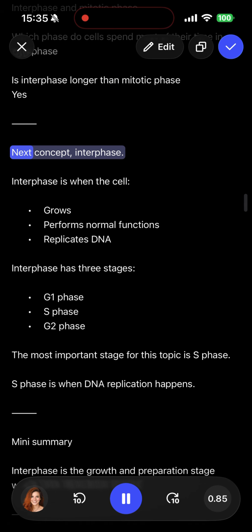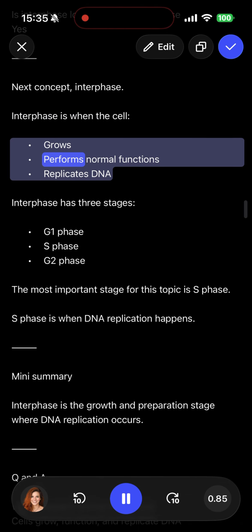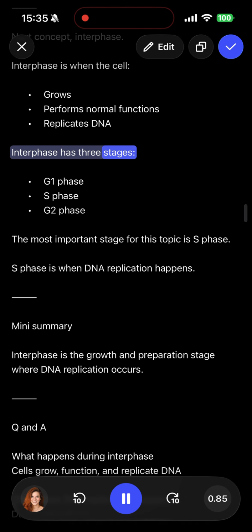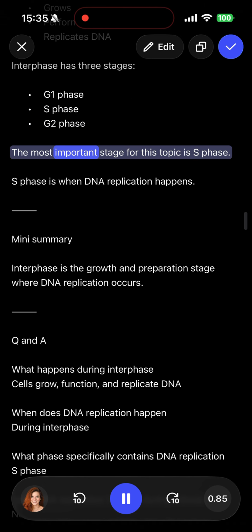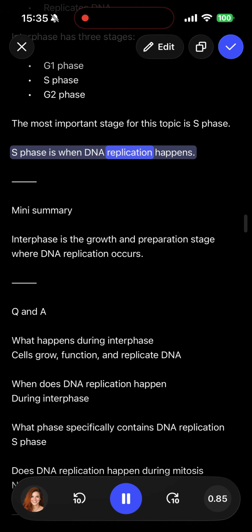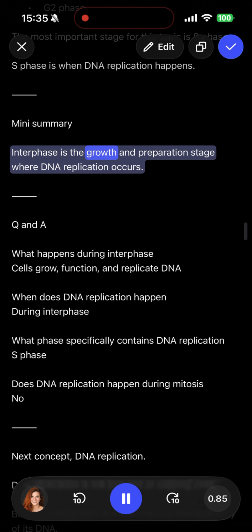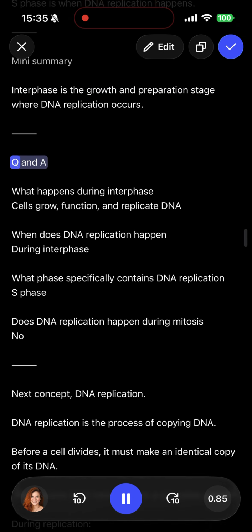Yes. Next concept, interphase. Interphase is when the cell grows, performs normal functions, and replicates DNA. Interphase has 3 stages, G1 phase, S phase, and G2 phase. The most important stage for this topic is S phase. S phase is when DNA replication happens. Mini summary. Interphase is the growth and preparation stage where DNA replication occurs.